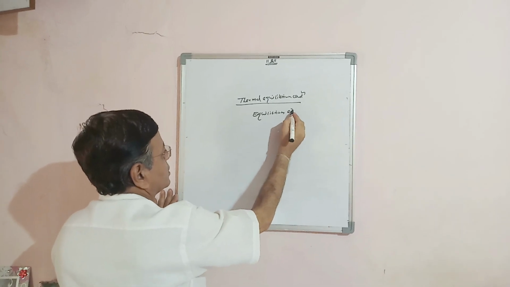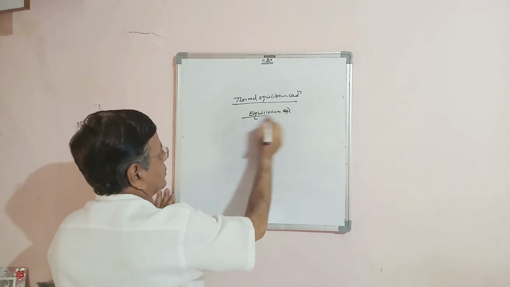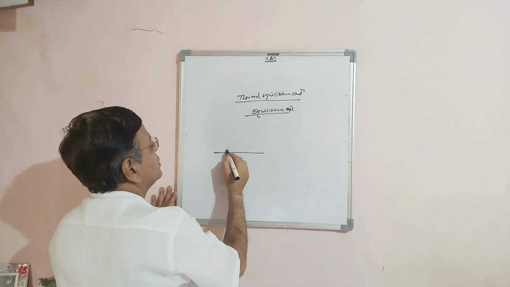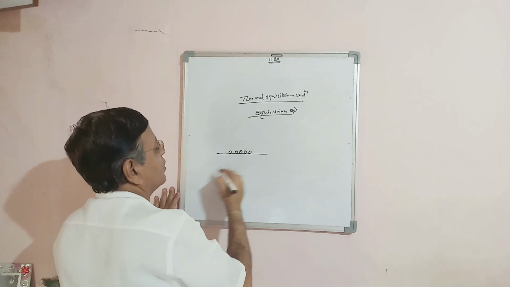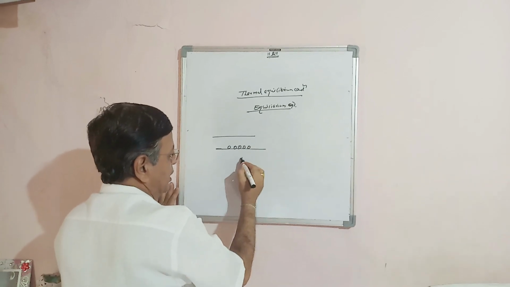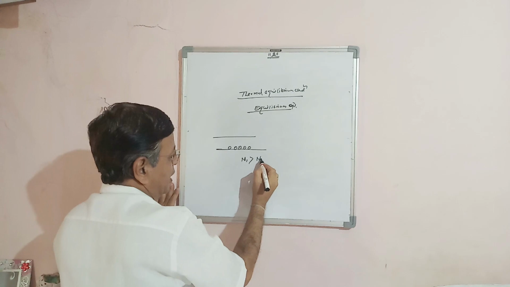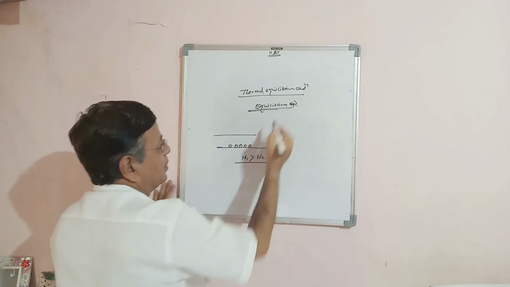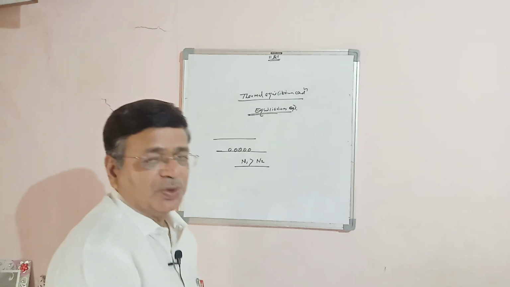What is equilibrium condition? If the population of the ground state is more than that of the excited state, that is N1 is greater than N2, we say that the equilibrium condition is achieved there.